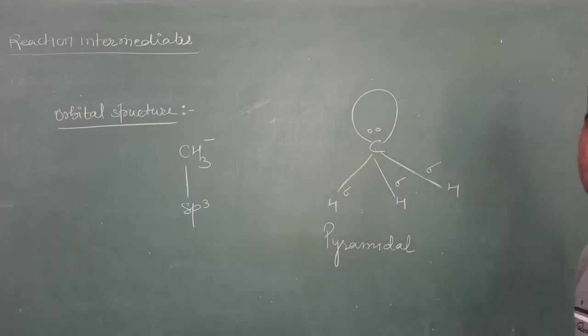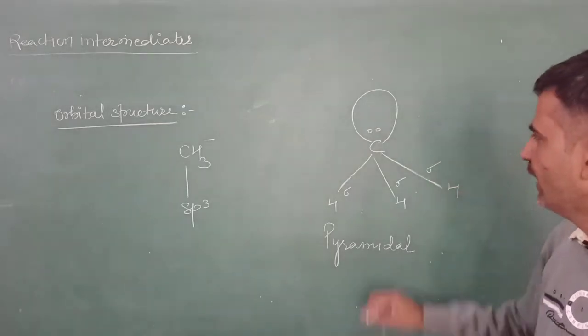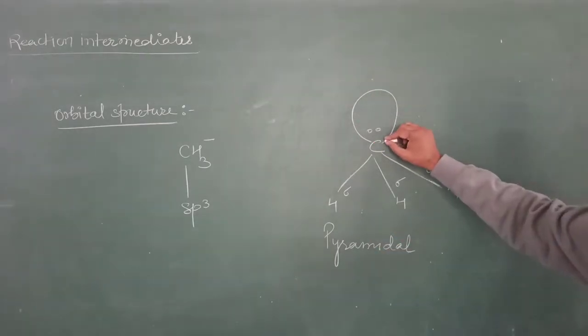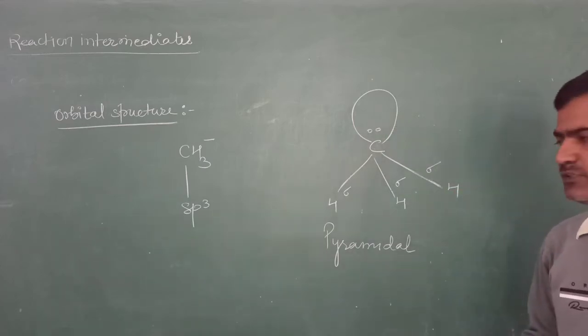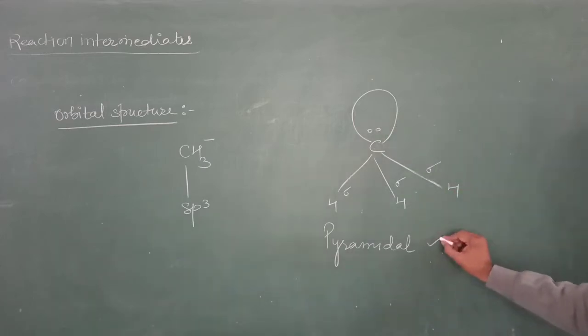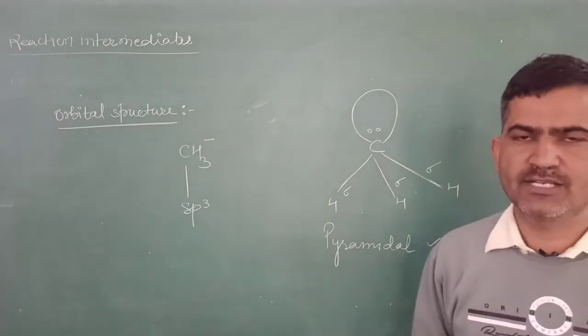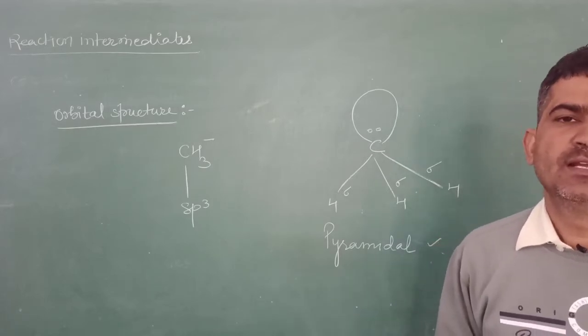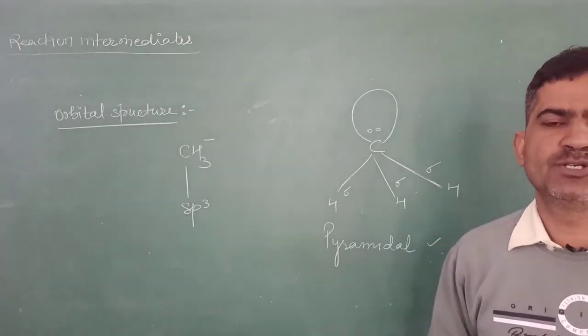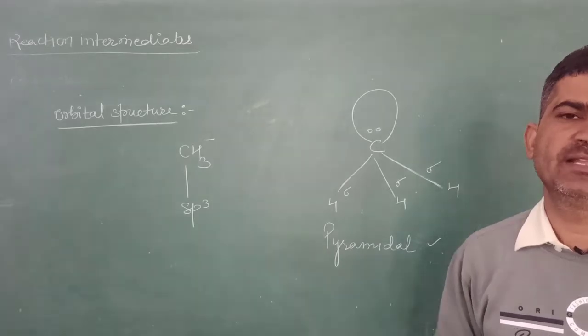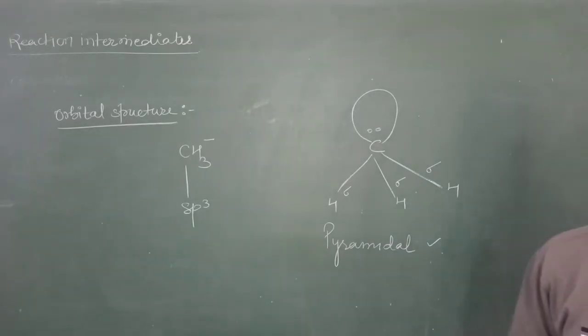This is a distorted tetrahedral geometry and it attains the shape of a pyramid. That's why it has the pyramidal geometry, and the geometry of different carbanions is different. Just like in the case of the allyl carbanion, the hybridization is sp2 and it has a trigonal planar structure.